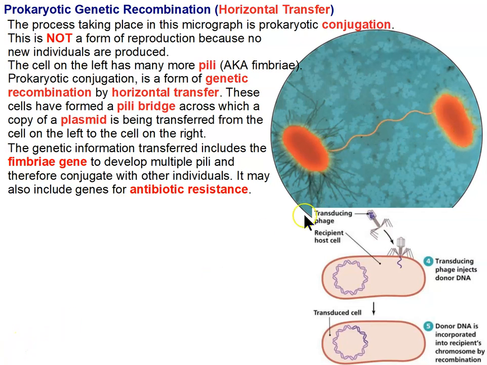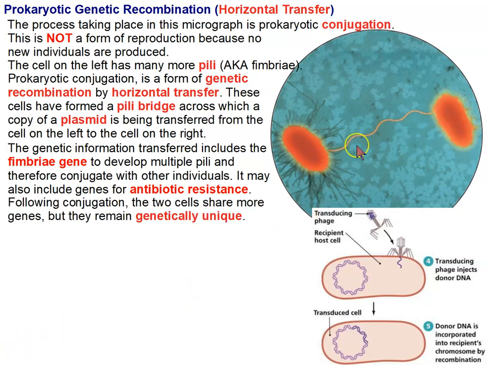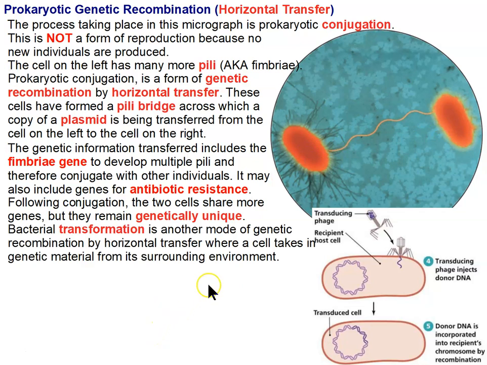So during conjugation, genes are transferred, but it's not like the transfer of genes is going to cause these 2 cells to become genetically identical. They started out genetically unique, and only some genes are being transferred from one individual to another, so they're going to remain genetically unique. It's not like binary fission, which results in cells that are genetically identical.